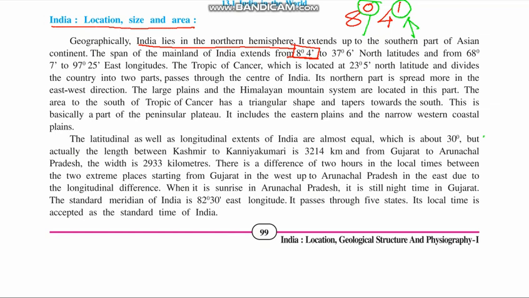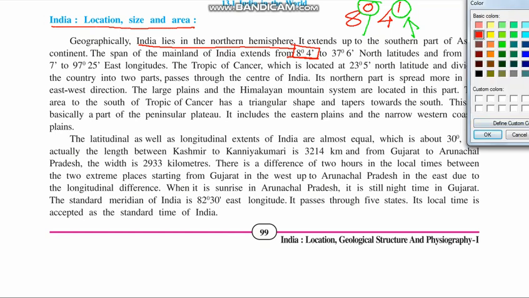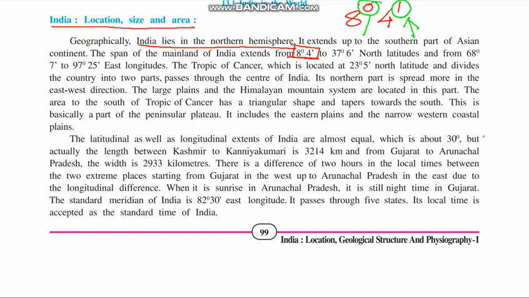Now you need to remember why degree and minute, that we will discuss later on. So here, 8 degree 4 minutes and 37 degree 6 minutes north latitude, and 68 degree 7 minutes and 97 degree 25 minutes east longitude. So that is the span of India.